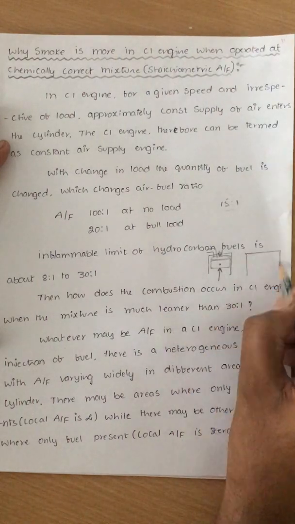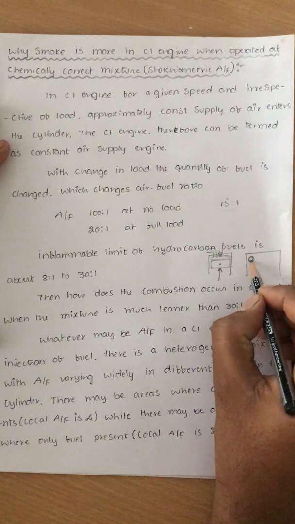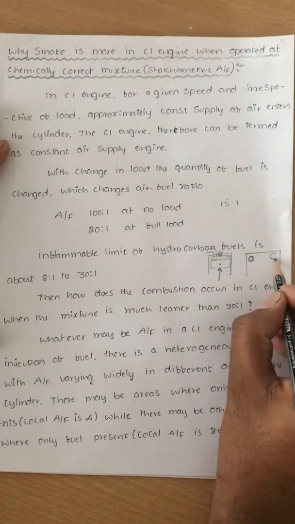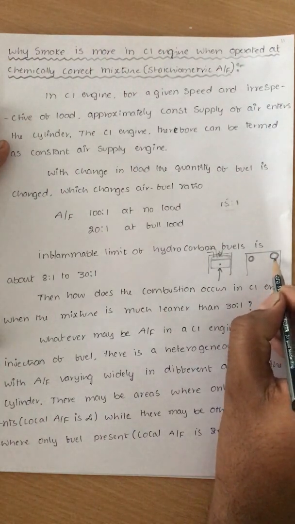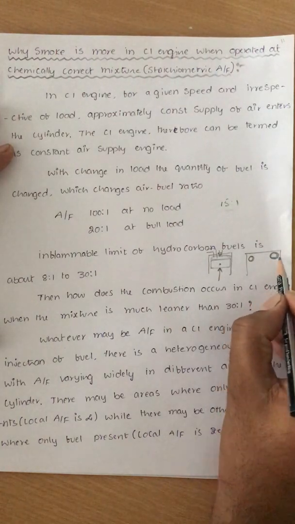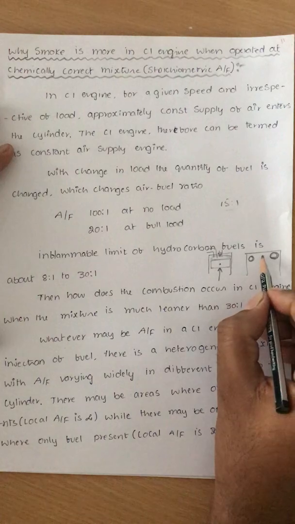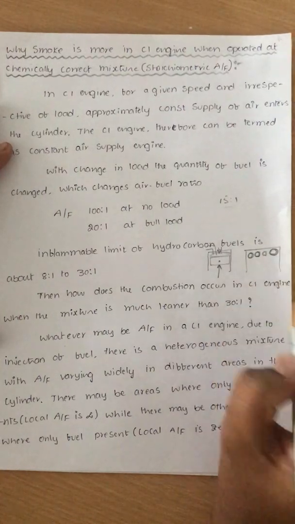For example, this is the engine cylinder. Somewhere there is more air and less fuel, so it is completely lean. Somewhere there is more fuel and very little air, so it is a rich mixture. Sometimes somewhere only fuel is there, and somewhere only air is there.